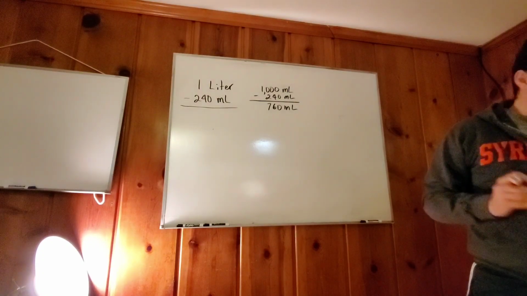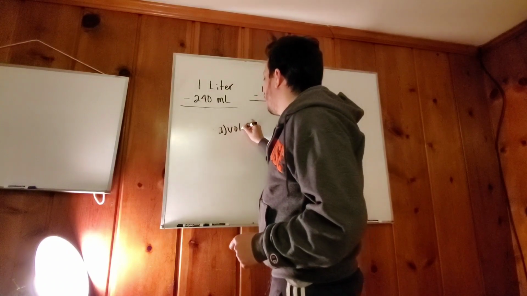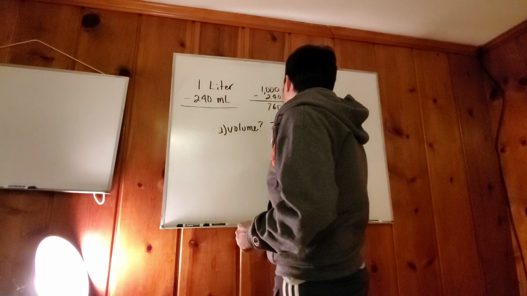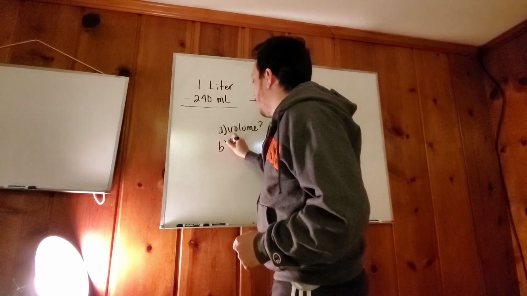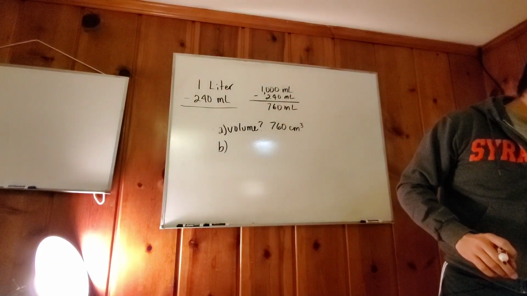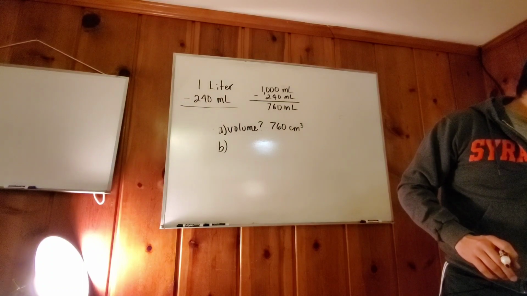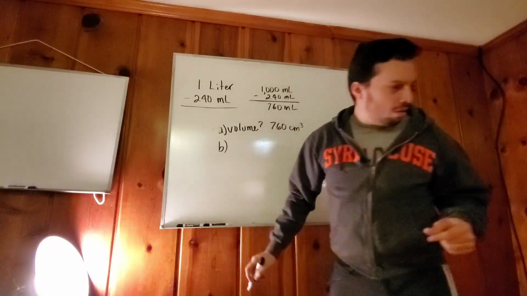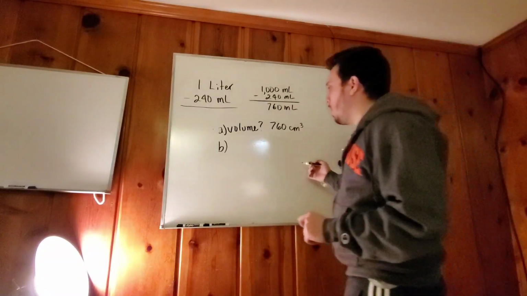Now it says, what is the volume of the vase? So volume would be 760 centimeters cubed. That's the volume. And for the last one is, if the mass of the vase is 640 grams, what is the mass of the vase filled with the water? So it'd be 640. We are talking about mass, right?